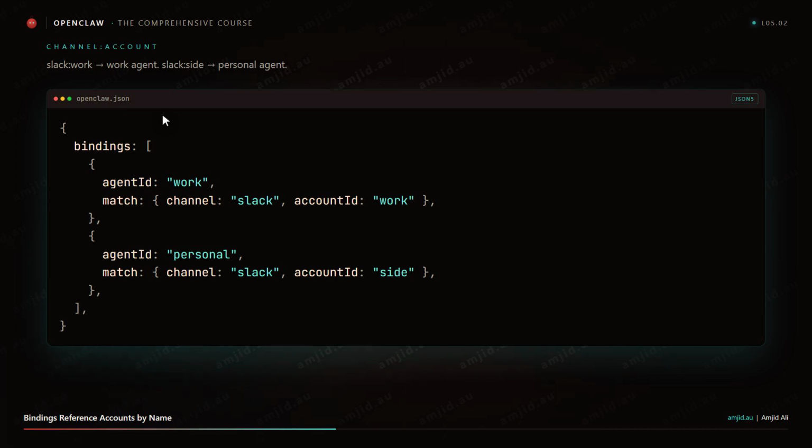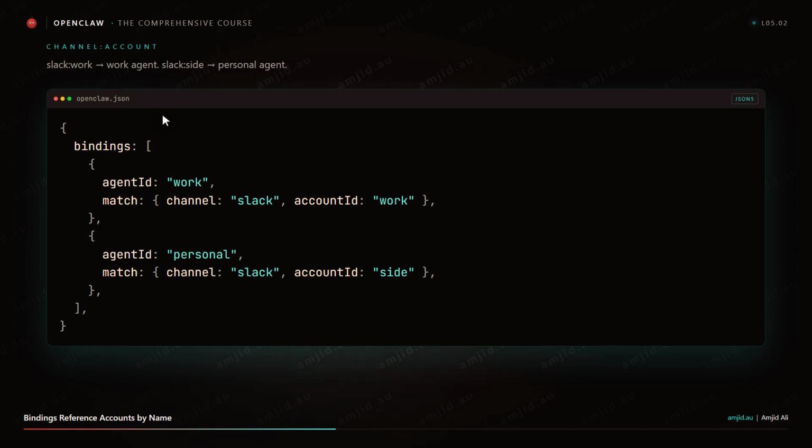1. Different identities. Your work agent uses your work persona, your work soul.md, your work agents.md. Your personal agent uses your personal persona. They share the same gateway, but to the outside world, they look and behave like completely different agents.